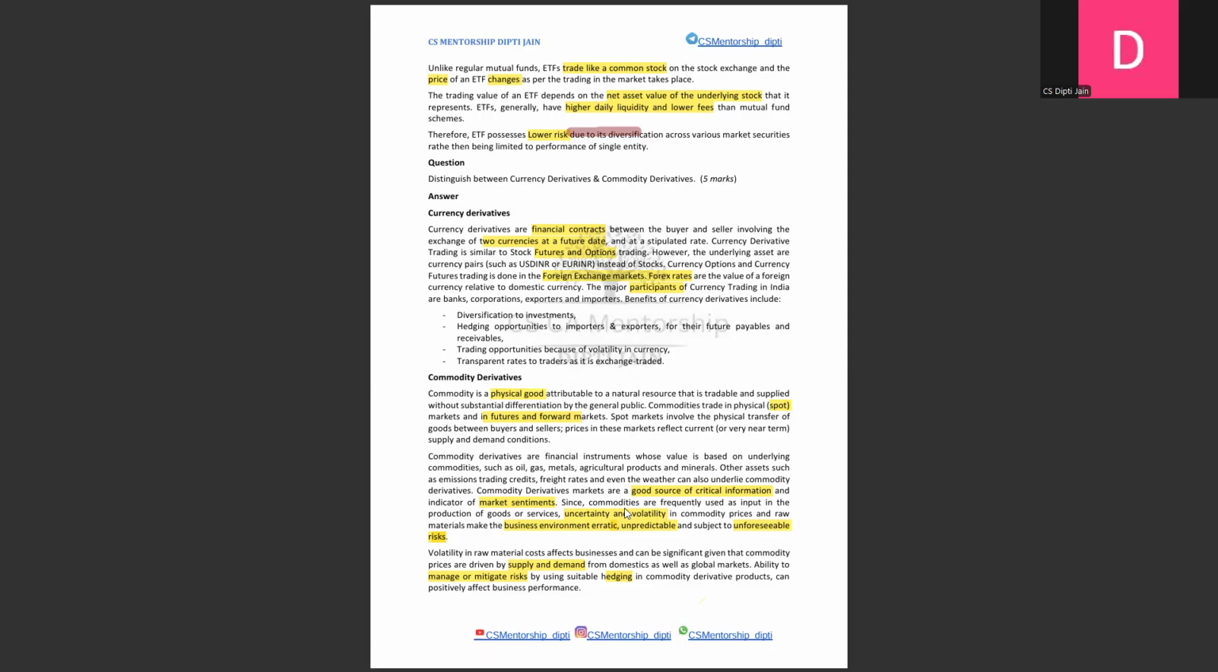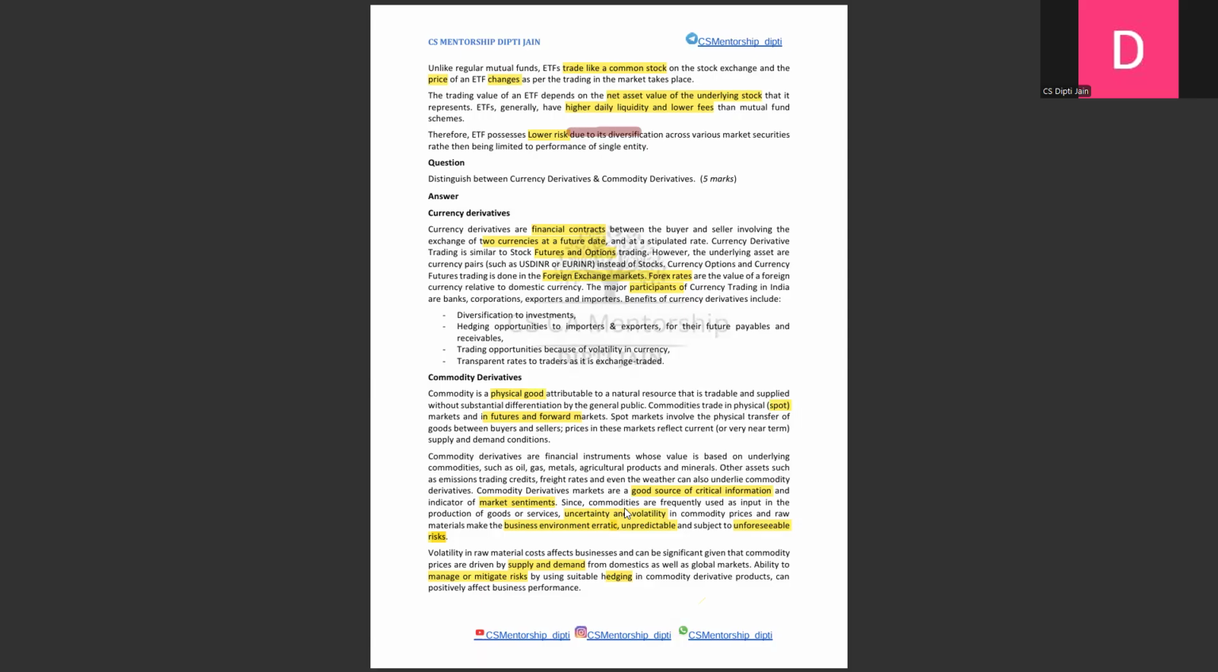So how are you going to write it? First, currency derivatives are financial contracts. How do they come about? They are derived from two currencies at a future date. Where are they traded? Basically, in foreign exchange markets. Who are the participants in India? Banks, corporations, exporters, importers. Forex rates are basically the value of foreign currencies, right? How is it traded? Just like a future or an option.